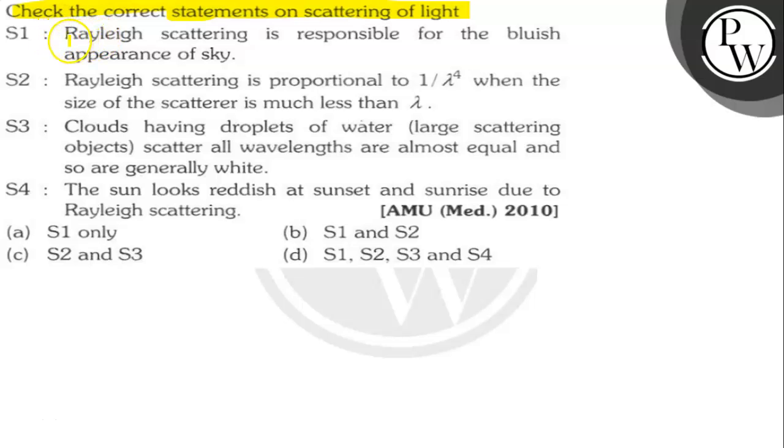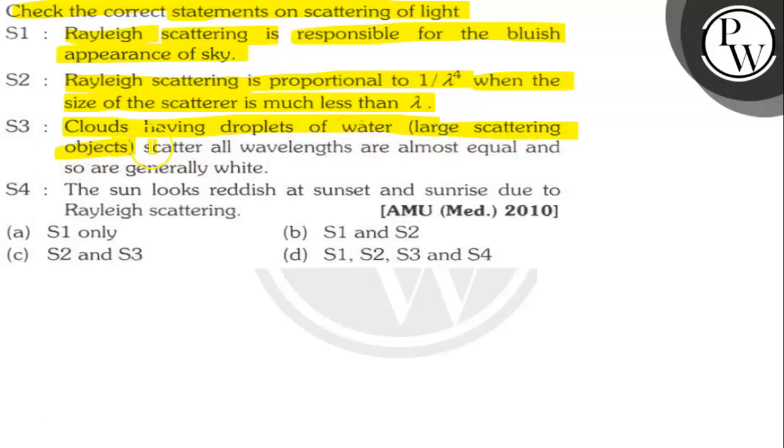Statement 1 is saying, Rayleigh scattering is responsible for the bluish appearance of the sky. Statement 2 is saying, Rayleigh scattering is proportional to 1 by lambda to the power 4 when the size of the scatterer is much less than lambda. Statement 3 is saying, clouds having droplets of water, large scattering objects, scatter all wavelengths almost equally and so are generally white. Statement 4 is saying, the sun looks reddish at sunset and sunrise due to Rayleigh scattering. Let's find out which one is correct.